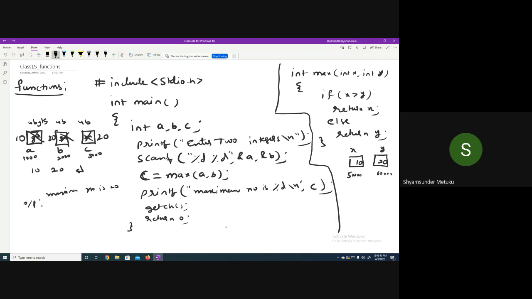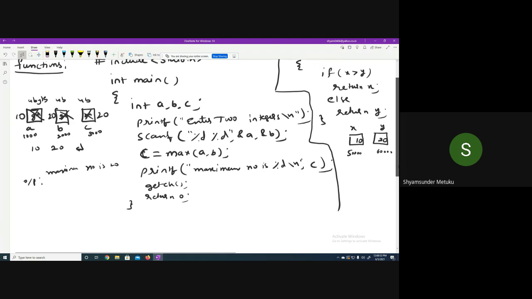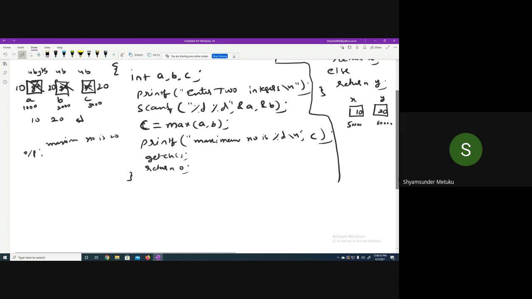So in this particular example, there are two things you should understand. I will write here. Program is a collection of functions.